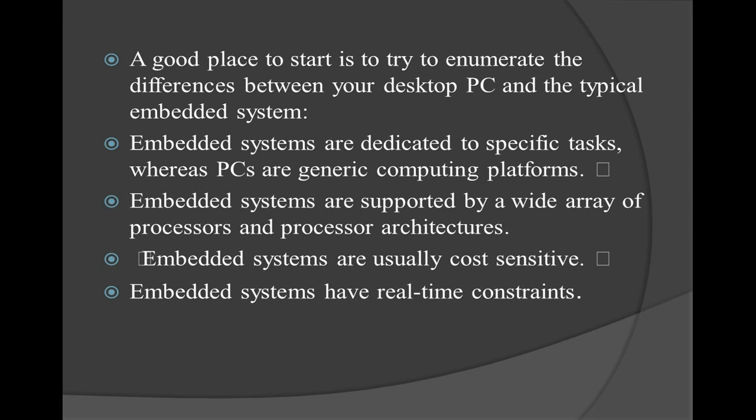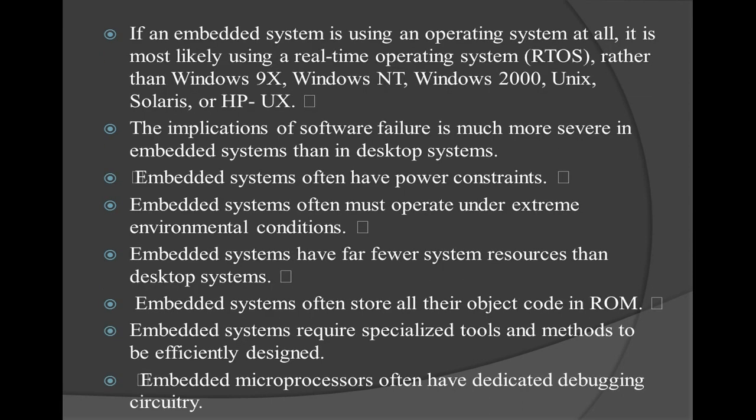Once the investment for a desktop PC is made, there is no need to add extra things to it. But for a particular embedded system, you need to take some extra things like processors, architectures, and other devices which need to be applied only for that particular application. Each and every application of an embedded system has real-time constraints. So these are all the different features compared to a desktop PC.